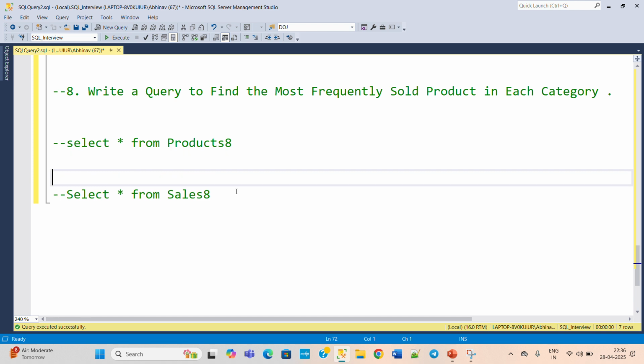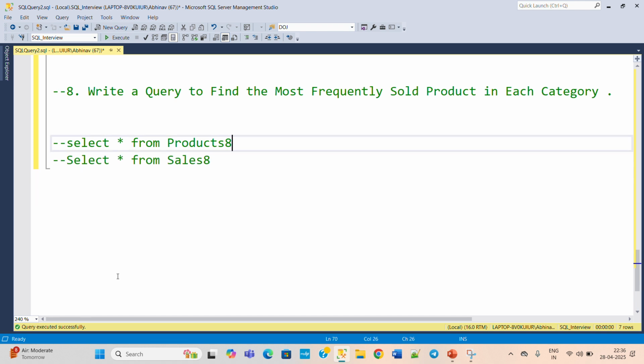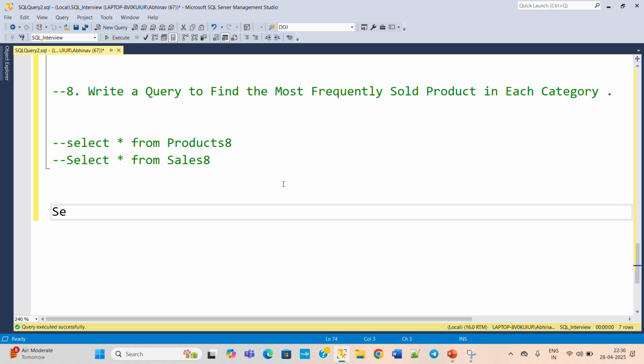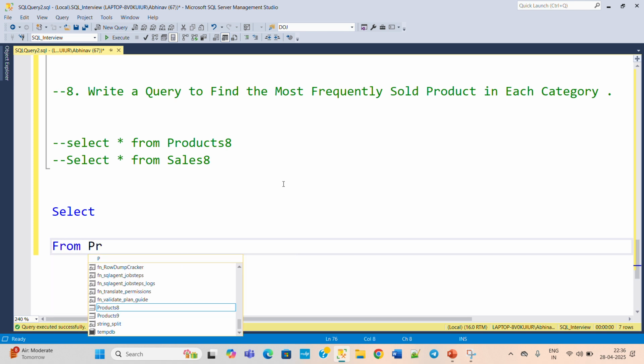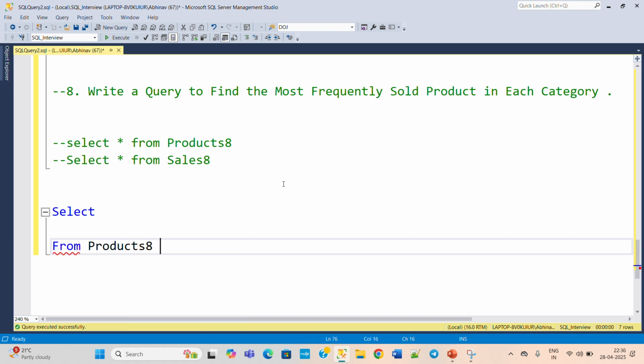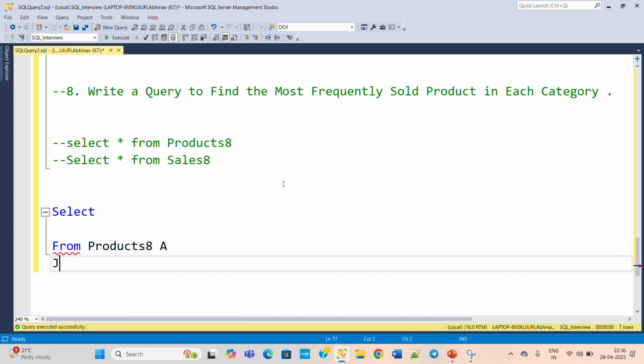So the final query for this will be like, one second. So first of all, do a select from, so the join condition we will write first. Select from product 8 table as A, join with sales 8 table as B on A dot product ID equals B dot product ID.